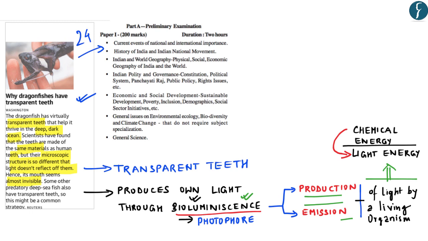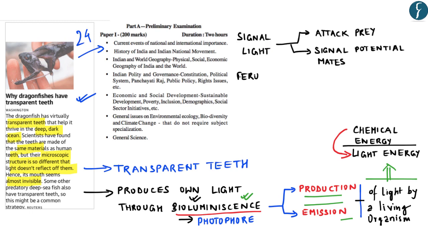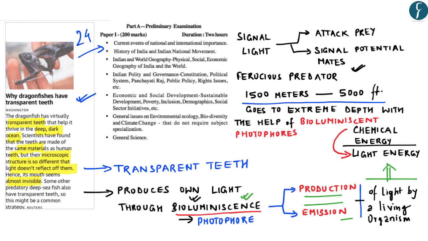It is believed that the fish can use these flashing lights in the dark waters to attract their prey and even to signal potential mates. Now these dragonfishes are ferocious predators which inhabit the deep oceans of the world, and they can be found up to a depth of 1500 meters, which is equivalent to 5000 feet. So it is with the help of these bioluminescent photophores that the dragonfish goes to the extreme depths in the ocean, and it also helps in catching their prey.